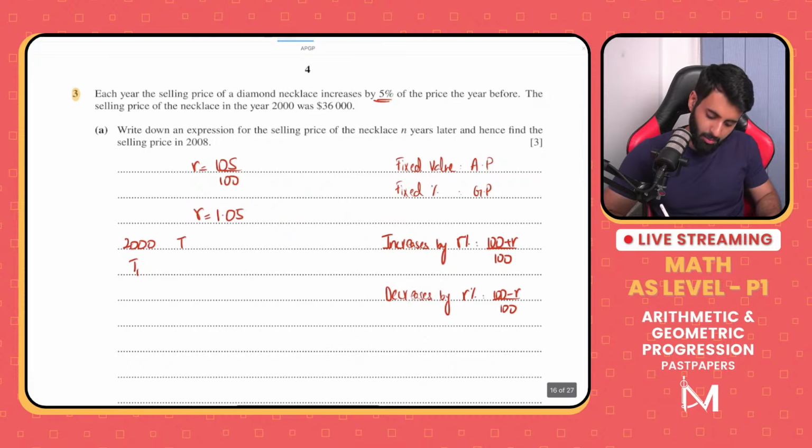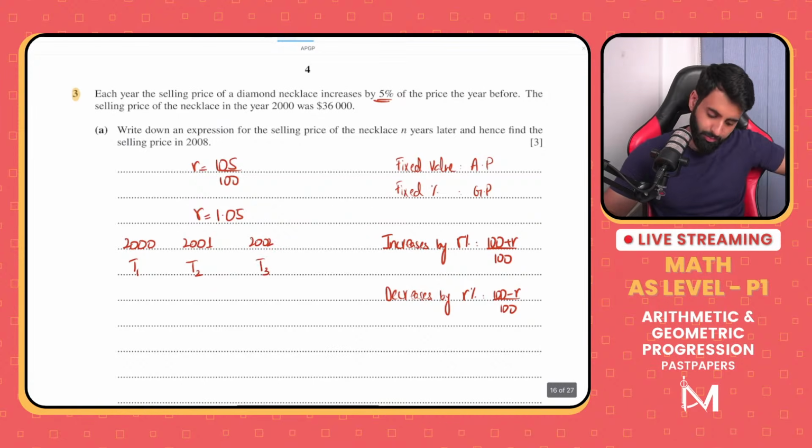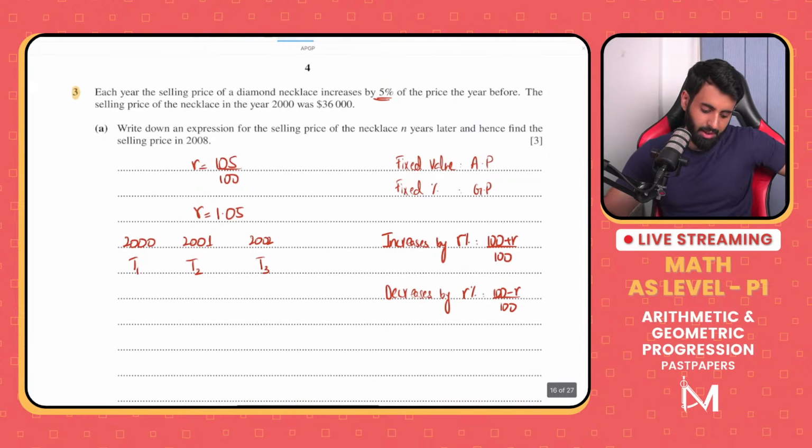Which means 2001 is technically going to be the second term. Which means 2002 is going to be the third term. All right, now if you want to find out the selling price of the necklace n years later starting from 2000, that's what the question says.